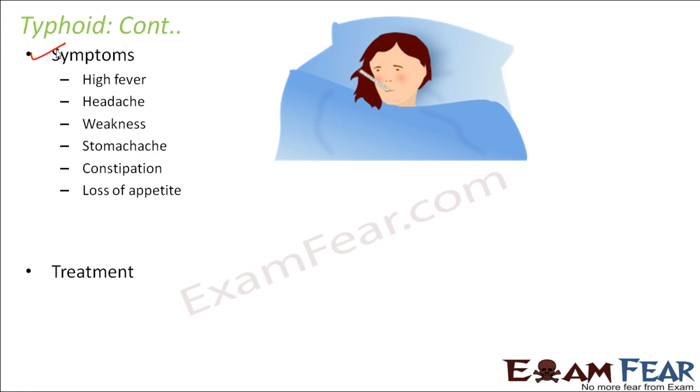Now, how can we treat it, or what are the control measures that can be taken? First of all, it has to be diagnosed, because fever and headache can be symptoms of many other diseases. So how do we know that it is typhoid? For that, a few diagnostic tests need to be done, where blood tests and urine tests will be done, and these blood culture and urine culture actually contain traces of the pathogen.